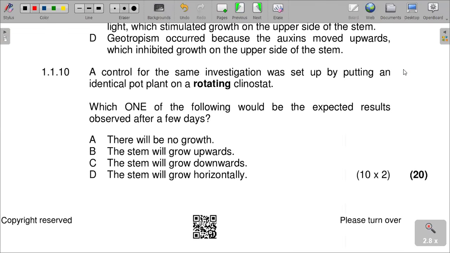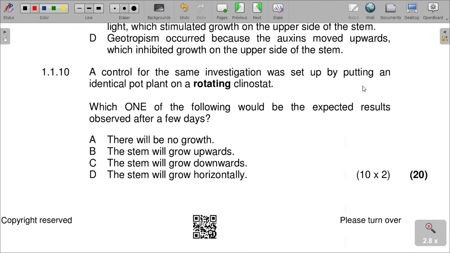A control for the same investigation was set up by putting an identical pot plant on a rotating clinostat. Which of the following would be the expected results observed after a few days?